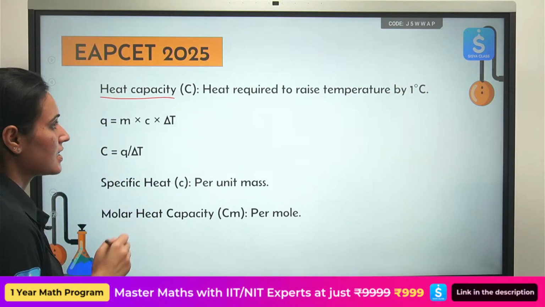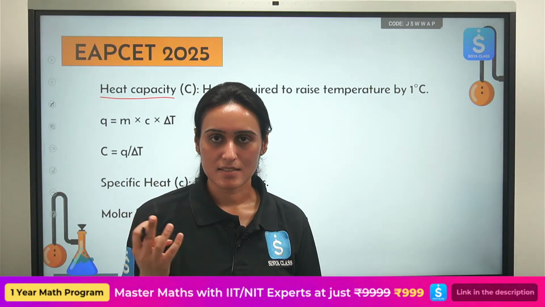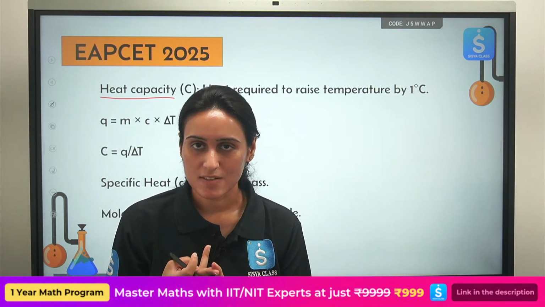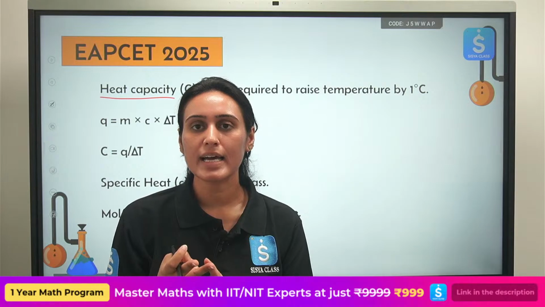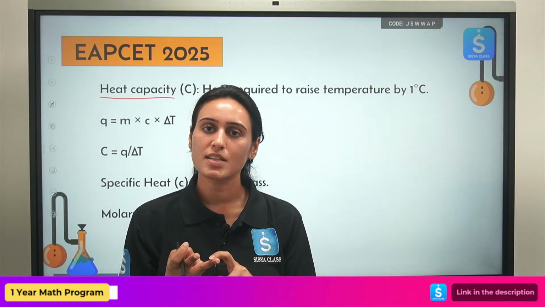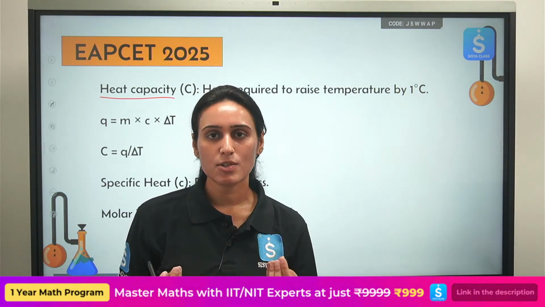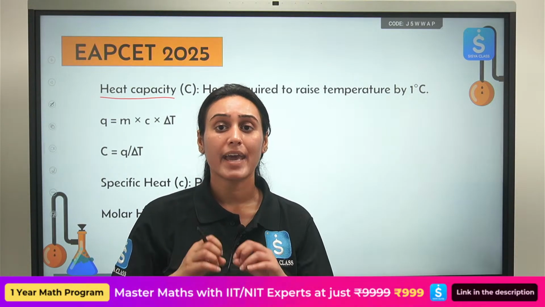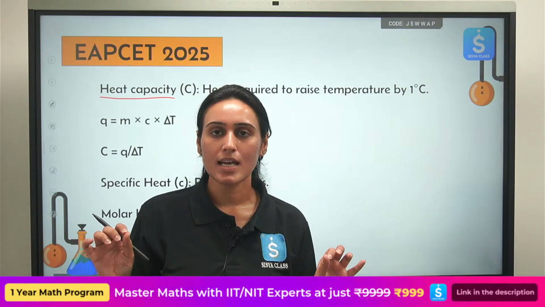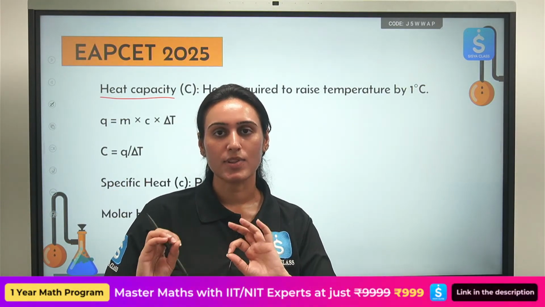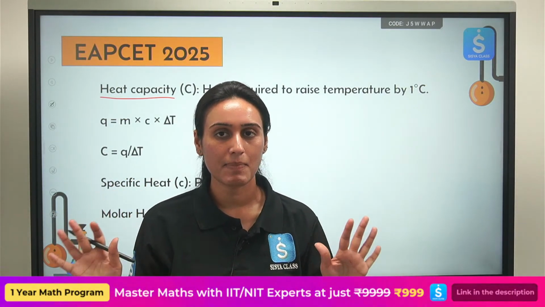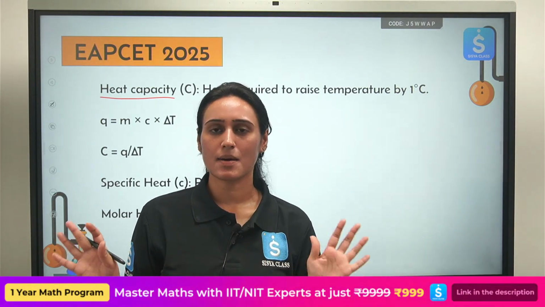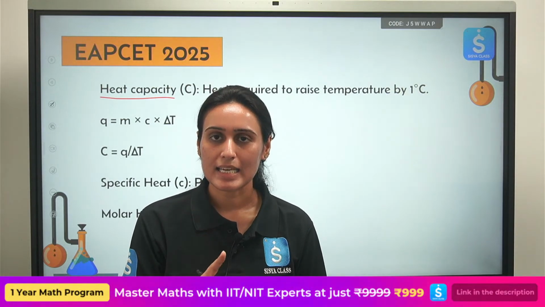Heat capacity. The heat capacity can be asked in three ways. You can have total heat capacity, specific heat capacity, or molar heat capacity. What is the difference between the three? Not much. Heat capacity, how do we define it? It is the amount of heat required to raise the temperature of any substance by 1 degree Celsius. It is known as total heat capacity.